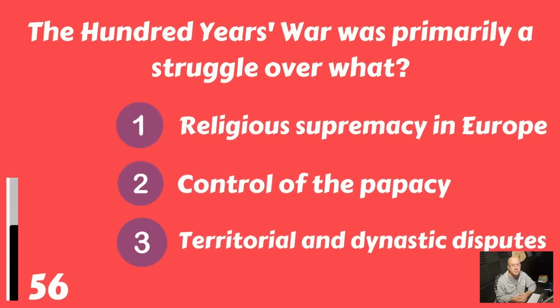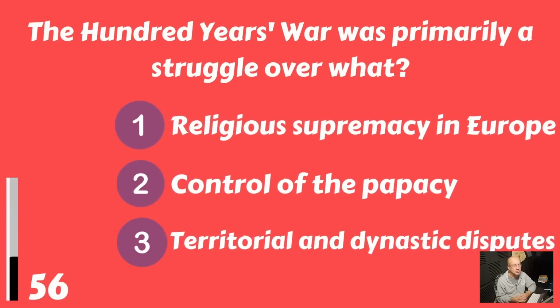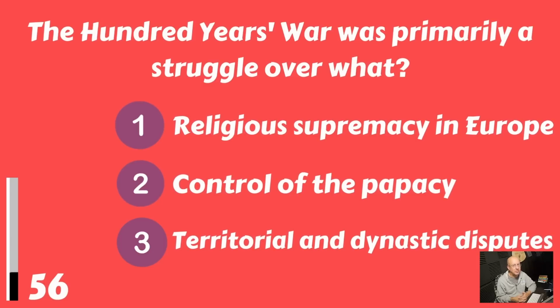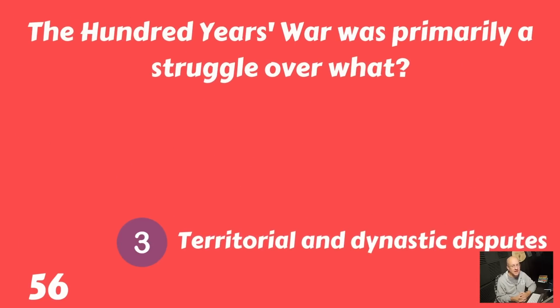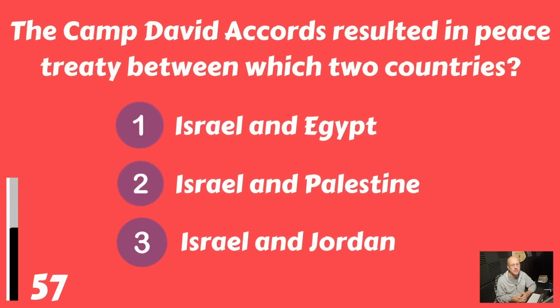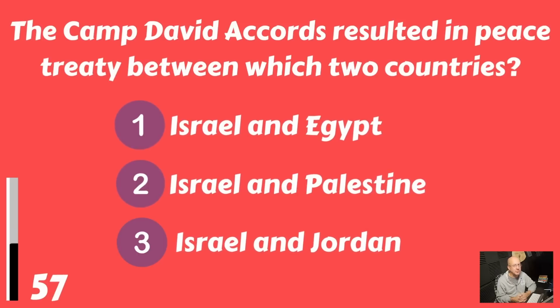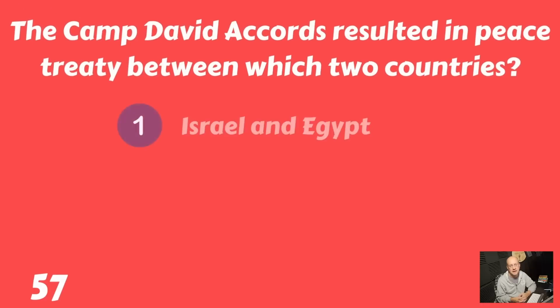The 100 Years' War was primarily a struggle over what? Religious supremacy in Europe, control of the papacy, or territorial and dynastic disputes? It was about territorial and dynastic disputes. The Camp David Accords resulted in peace treaties between which two countries? Israel and Egypt, Israel and Palestine, or Israel and Jordan? And that was a peace treaty between Israel and Egypt.